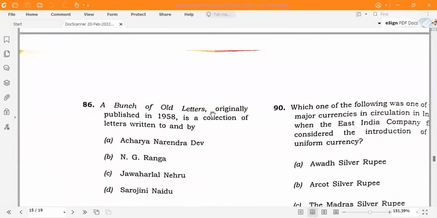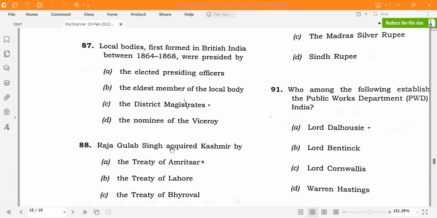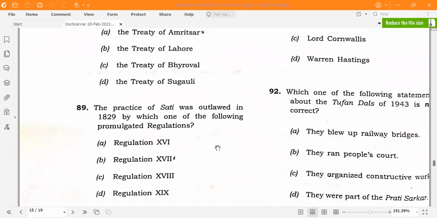A Bunch of Old Letters was published in 1950 and it is written by Jawaharlal Nehru. Local bodies first formed in British India between 1864 and 1868 were presided by district magistrates. Raja Gulab Singh acquired Kashmir by the Treaty of Amritsar. The practice of sati was outlawed in 1829 by Regulation 17.